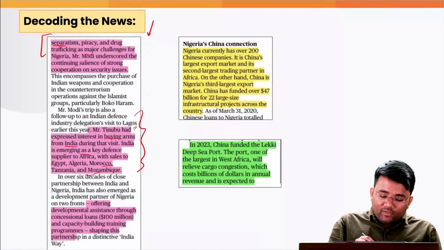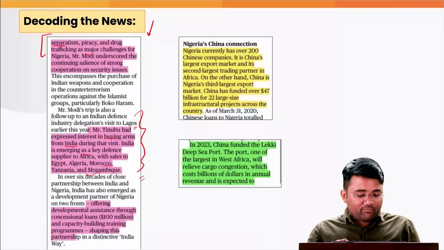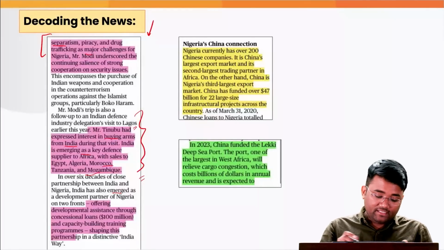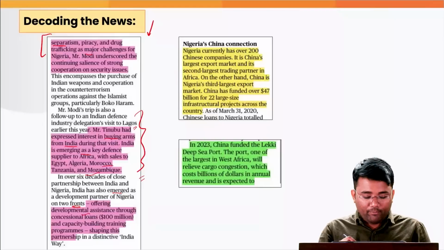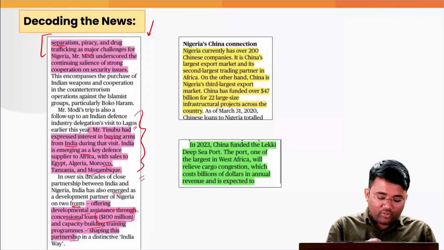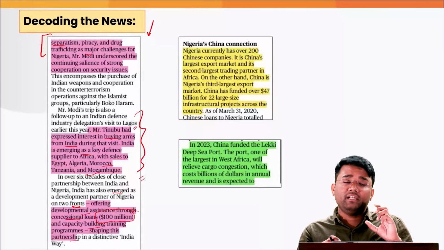Also, in over six decades of close partnership between India and Nigeria, India has emerged as a development partner of Nigeria on two fronts. First, offering developmental assistance through concessional loans, that is $100 million, and capacity building training programs, shaping the partnership in a distinctive Indian way.